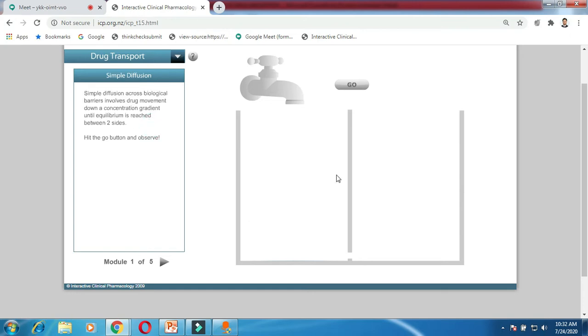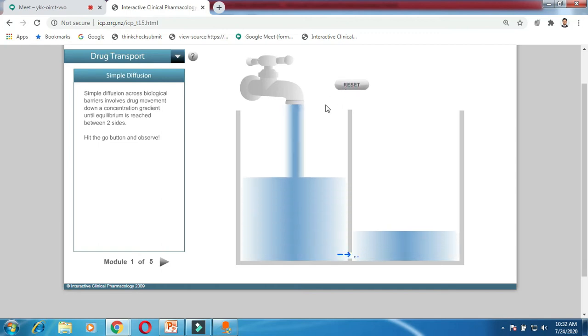Now you can see in this particular figure, here is a pot which is separated by a separator, and we are starting this knob. We are starting this tap so that water will start entering. Then what will happen, you can observe this. When I open it here, you can observe the pot is going to be filled with the water, and